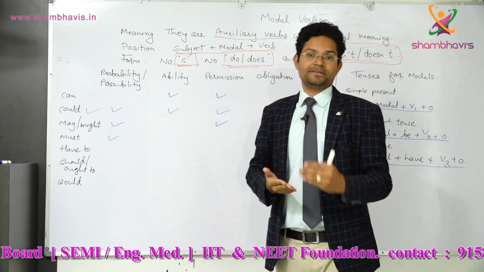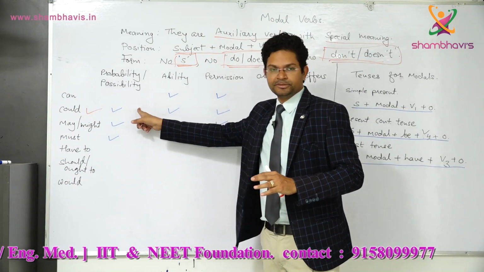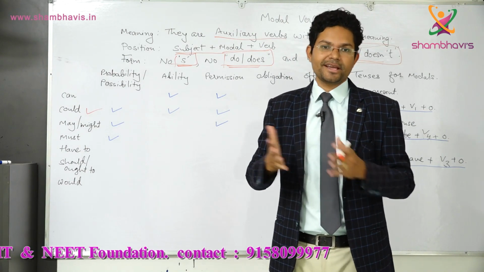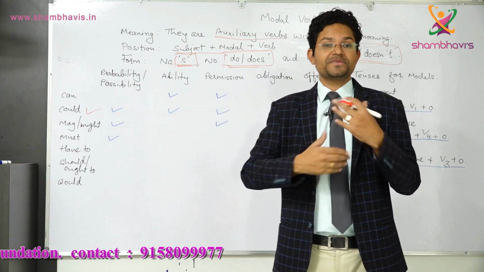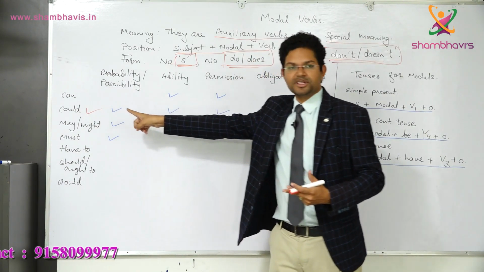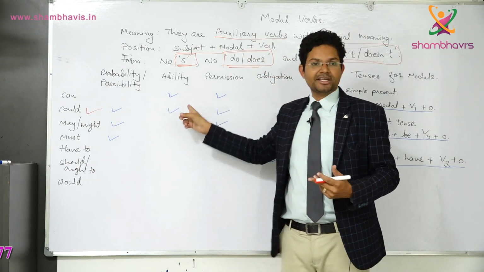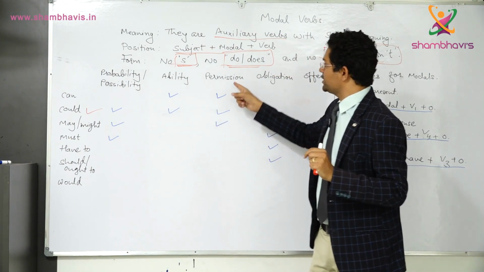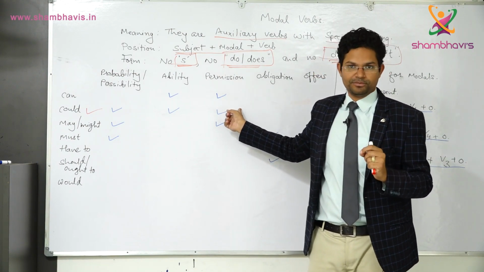When you are using can as a permission, you are not so polite, but when you are using could for permission, your sentence is very polite. Instead of saying can I come in, you can say could I come in please. It is a very polite way of asking permission. Okay, so 3 places where could can be used. Number 1, it is used for probability, possibility. Number 2, it is used for ability, but remember ability in the past, not in the present. And number 3, it is also used for permission in a very polite form.